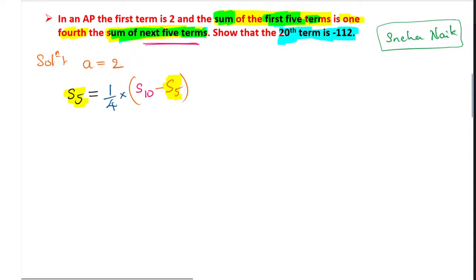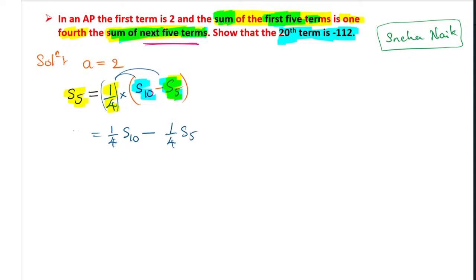So what we can do, we can go for that. Multiply this 1 by 4 for both the terms because it is outside the bracket. We have to multiply for S10 also, S5 also. So 1/4 of S10 minus, because this 1 by 4 we have to multiply for both the first term also and the second term also. So 1 by 4 into S10 we've got, and next one is 1 by 4th of S5 minus we have, and on the left hand side we have S5 as it is.